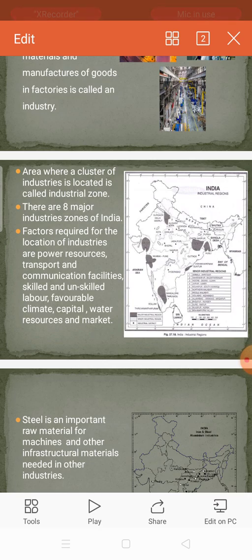Next one, favorable climate. Climate should be very favorable to manufacture any commodity. I'll take the dairy industry as an example. Dairy industry means what here? In a very high temperature zone, the milk will spoil soon.